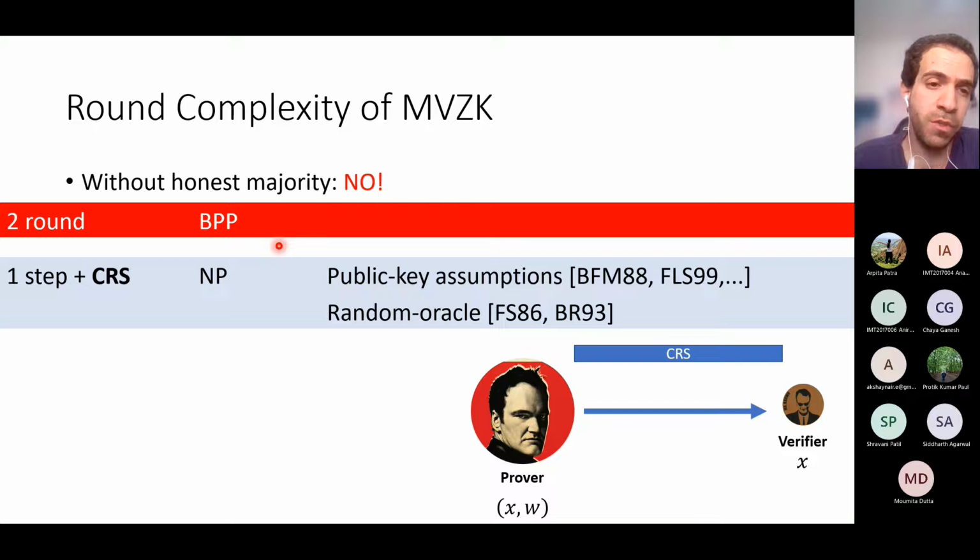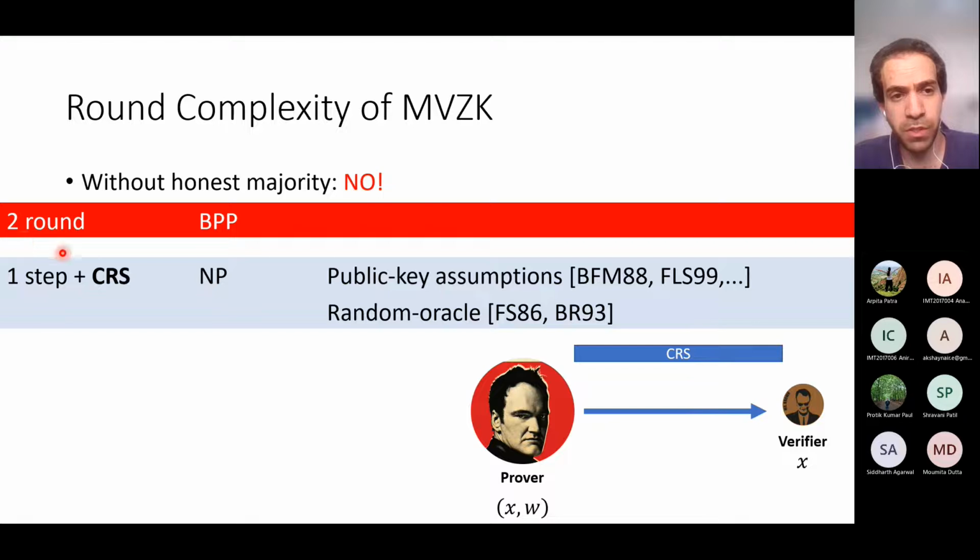However, if you have access to a trusted setup, in this case a common random string, then it is known that you can obtain a one-step protocol for all of NP, right? A protocol in which only the prover speaks. And this is just non-interactive zero knowledge. And you can obtain it either from public key assumptions or in the random oracle model. Right, but again, this requires a trusted setup.